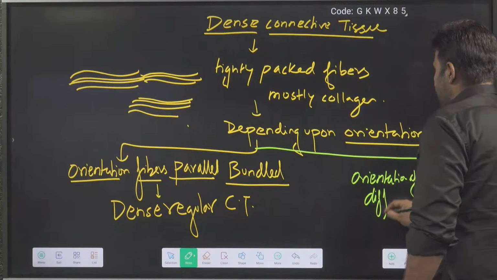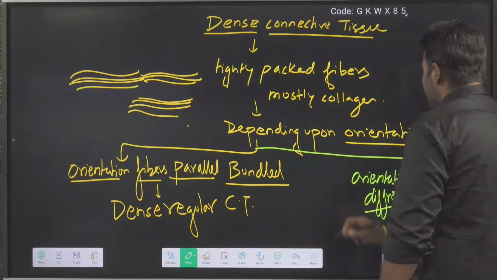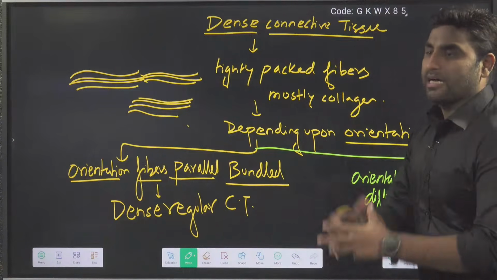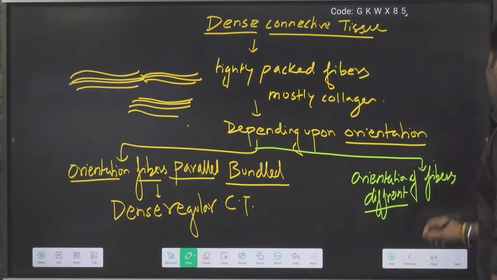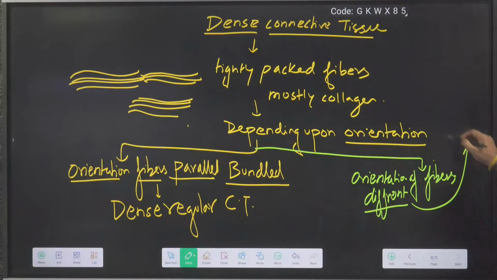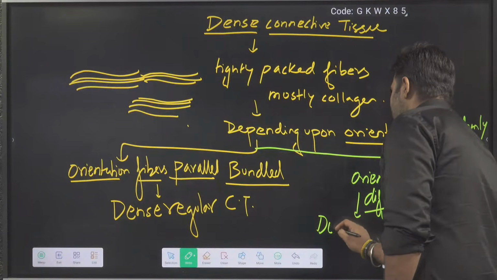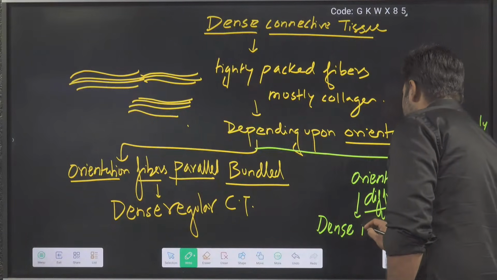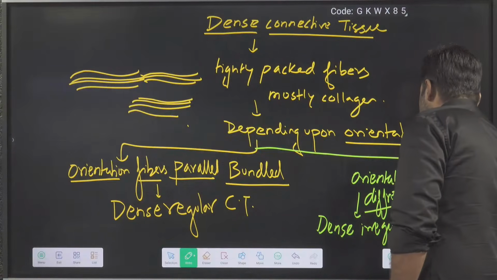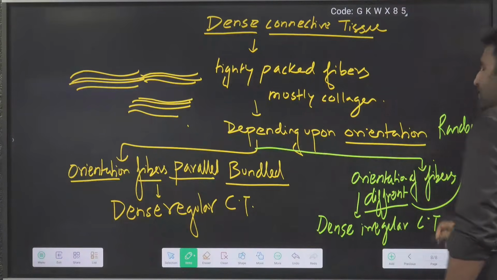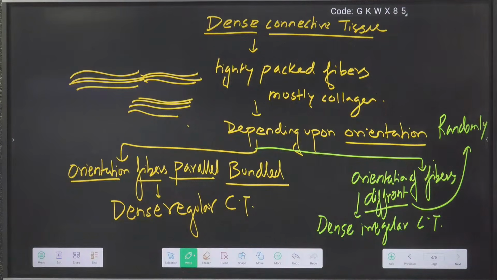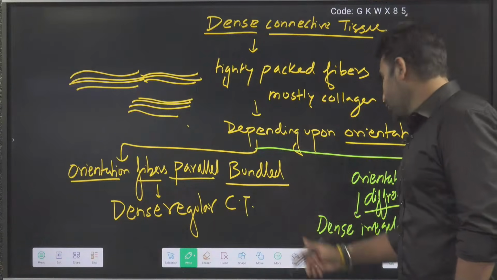Orientation of fiber is different. NCERT is saying different. If the orientation of fibers is different, it means they are random. If it is randomly arranged, then you will call it dense irregular connective tissue. Are we clear? So based on orientation you need to understand.